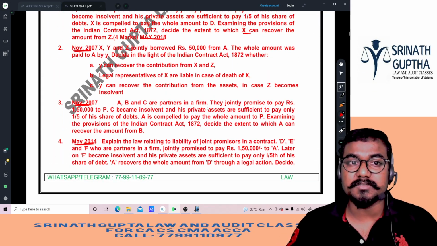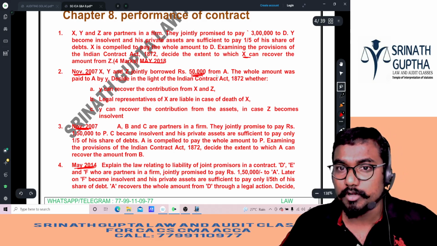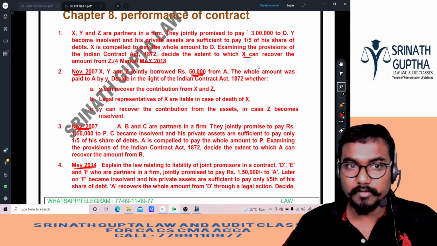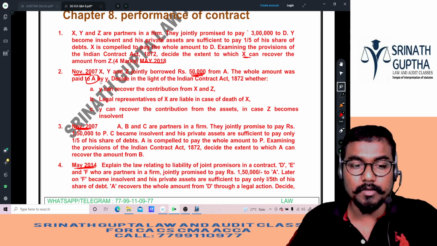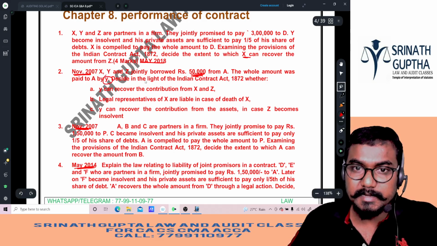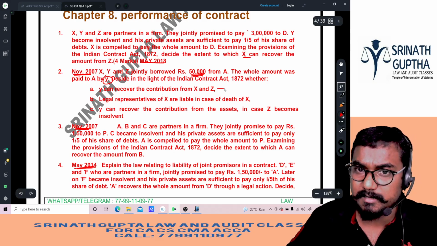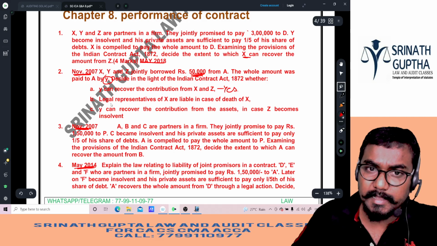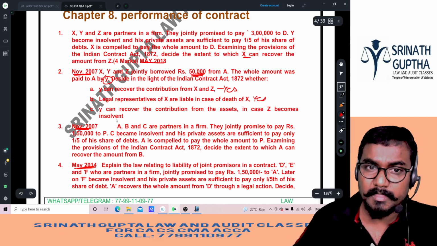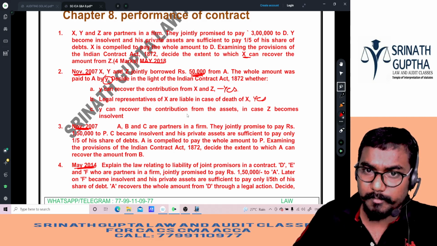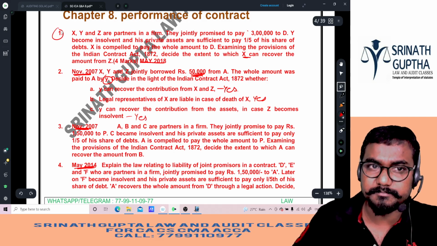The same question was repeated so many times, in 2014 and 2007. Same question. X, Y, Z jointly promised to pay 50,000 rupees to A. The whole amount was paid to A by Y only. Decide in the light of the Indian Contract Act whether Y can recover the contribution from X and Z. Answer is yes. Legal representatives of X are liable in case of death of X. Yes, Y can recover the contribution from the assets if Z becomes insolvent. Same question.